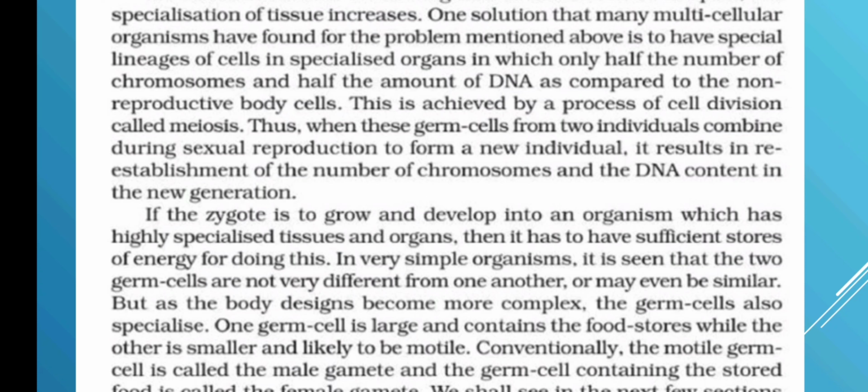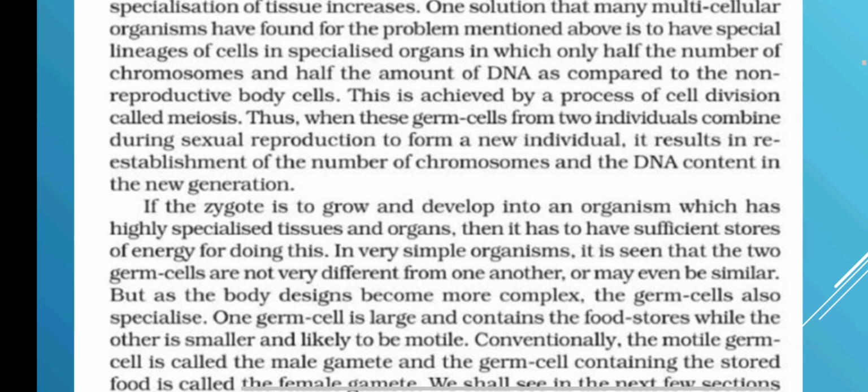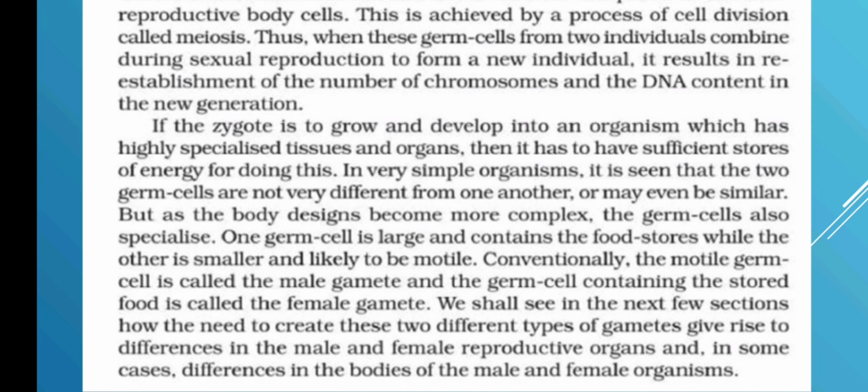So the germ cells, the male germ cell is the sperm, the female germ cell is the egg or the ova. These two individuals combine during sexual reproduction to form a new individual, that is the zygote, the baby, a future embryo. So it results in re-establishment of the number of chromosomes. In human beings, we have 23 pairs of chromosomes, and the DNA content of the new generation will be reduced a little bit during the meiosis process.